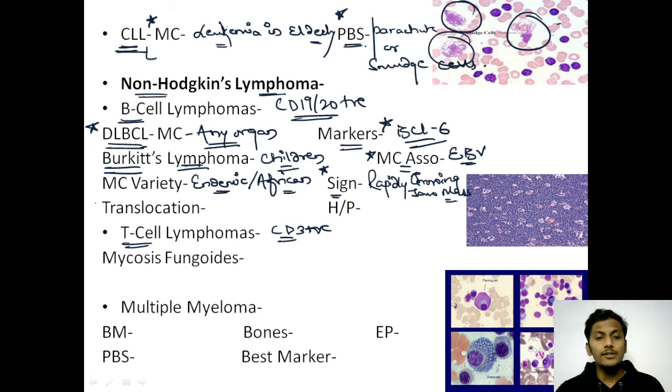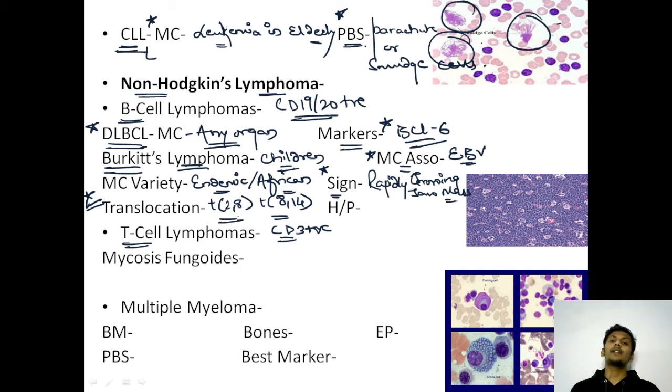Next, the translocation which is usually seen in Burkitt's lymphoma, and this was a question of FMG June 2020. The translocation in Burkitt's lymphoma involves chromosome 8. Usually you can mark Burkitt's lymphoma as an answer. Please remember, if you do not know anything, mark Burkitt's lymphoma if 8 is present in translocation. So translocation 2-8 or translocation 8-14 are generally associated with Burkitt's lymphoma.